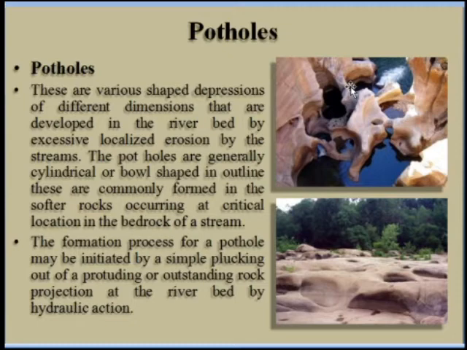So these potholes are bowl shaped or cylindrical in shape. Their diameter varies from a few centimeters to many meters. So next, this is our first feature of the stream erosion.